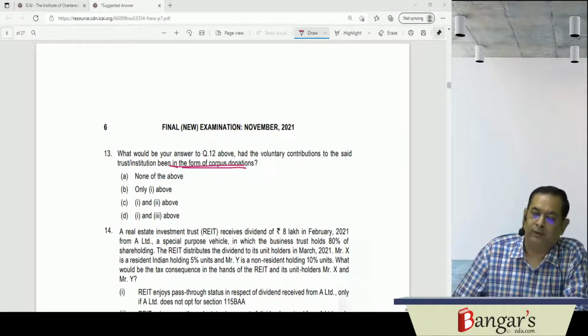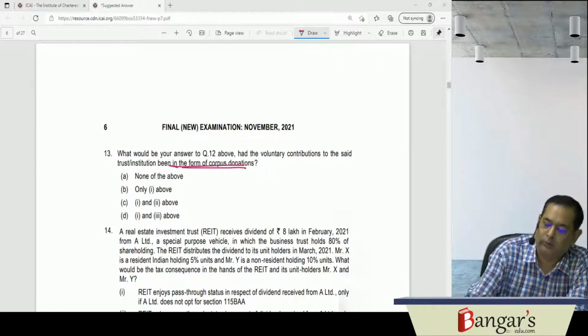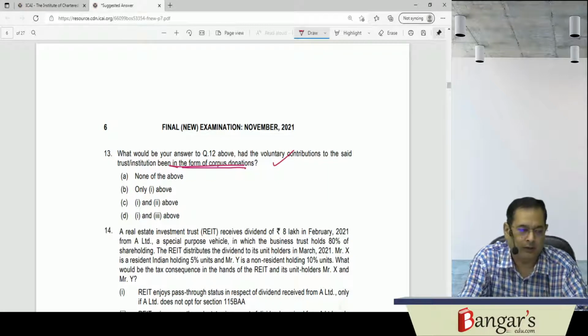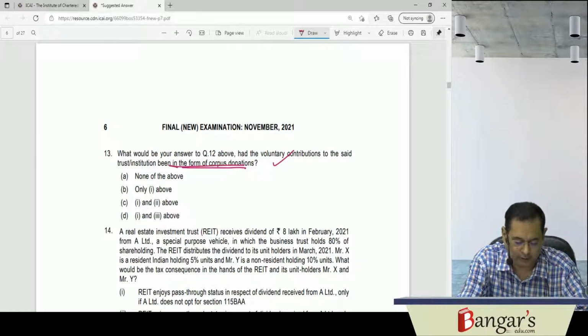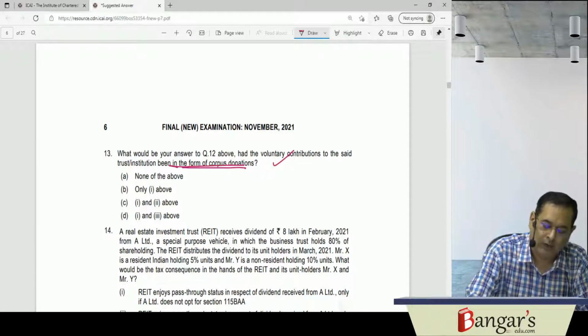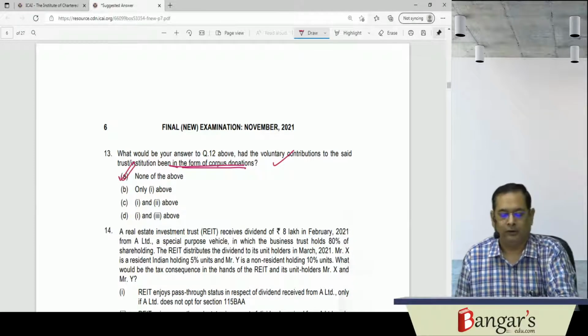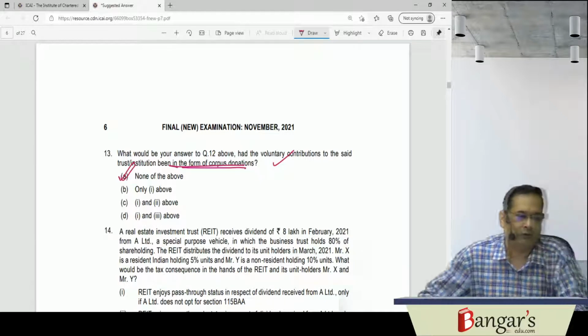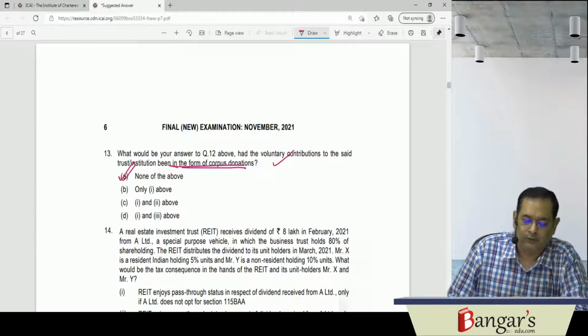The amendment has been made by the Finance Act 2020 that if you make any corpus donation, voluntary contributions in the form of corpus donations out of the current year's income, in that circumstance, the same will not be regarded as an application of income. So the answer will be none of the above. They won't be regarded as the application of income. So none of the above is the answer, okay? In this particular case.